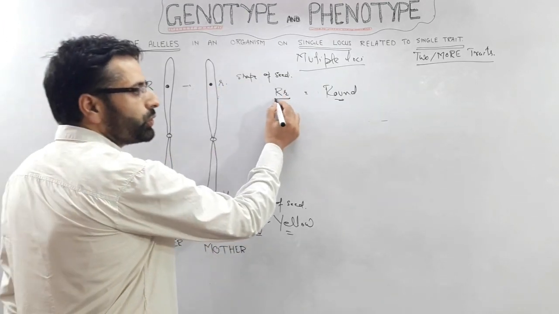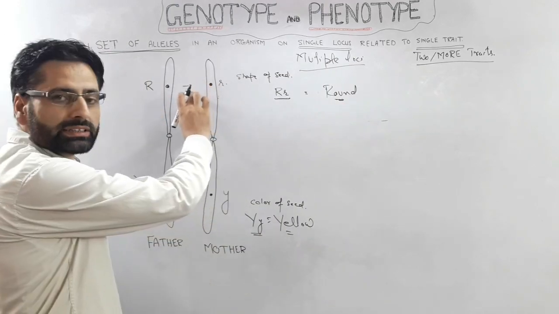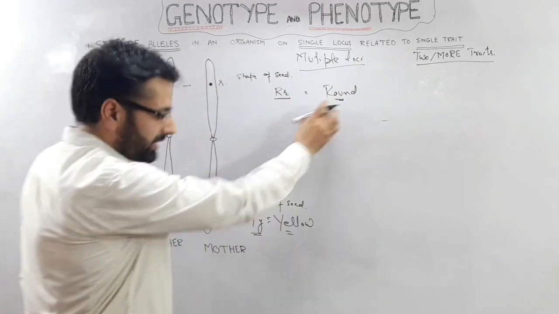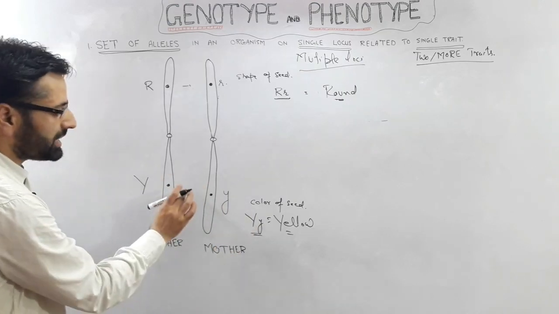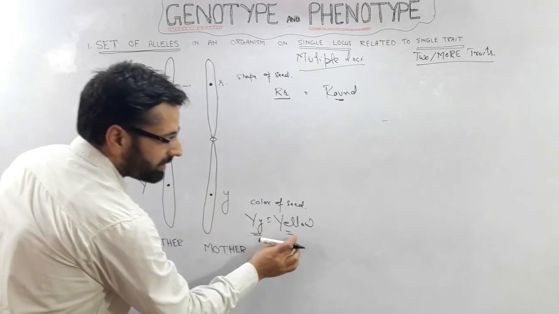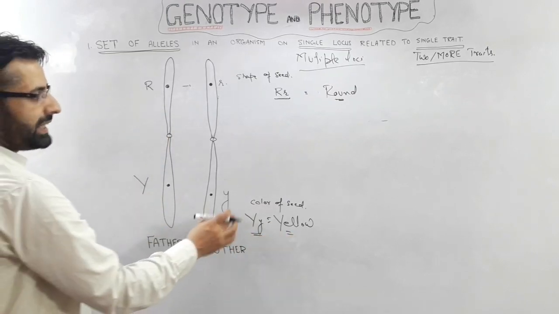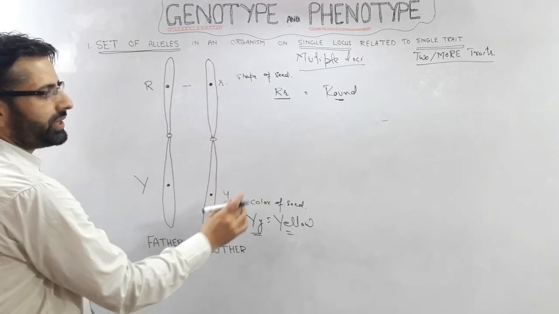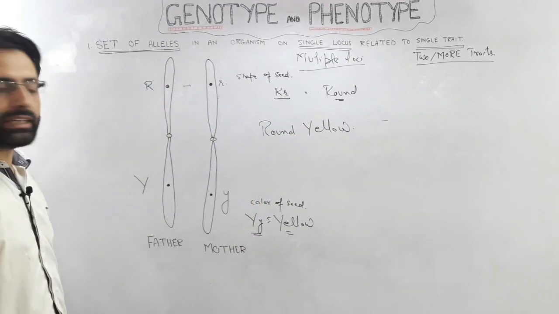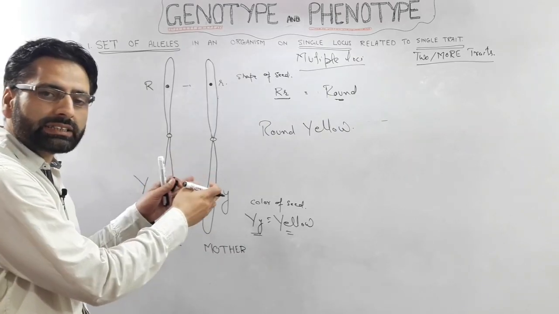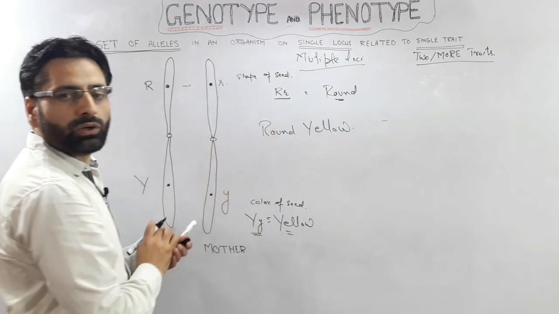This is the genotype with respect to this, that is single locus and single trait, and this is the set of alleles with respect to this locus related to this single trait. Now you can say that this individual is round yellow, that is its seeds have shape round and color is yellow.